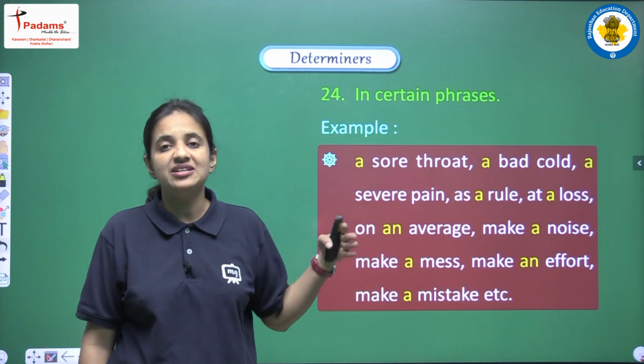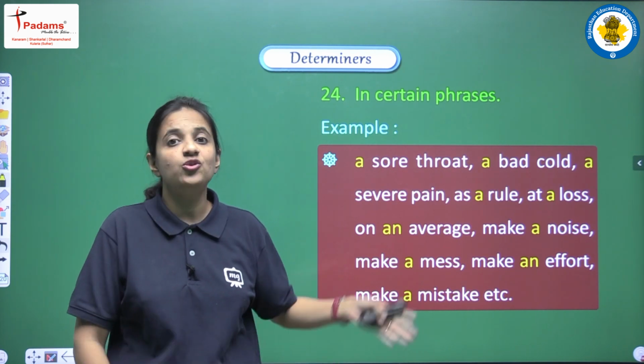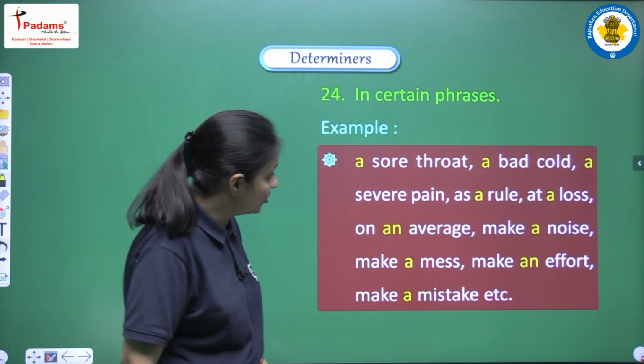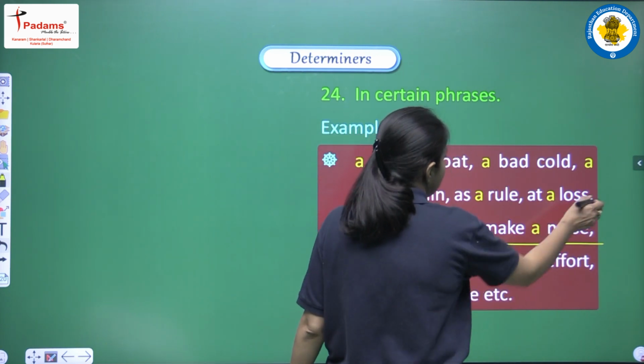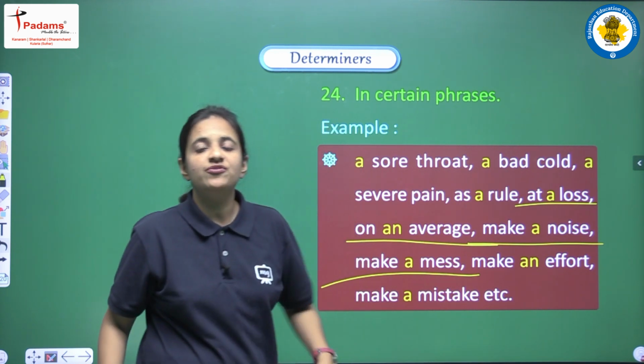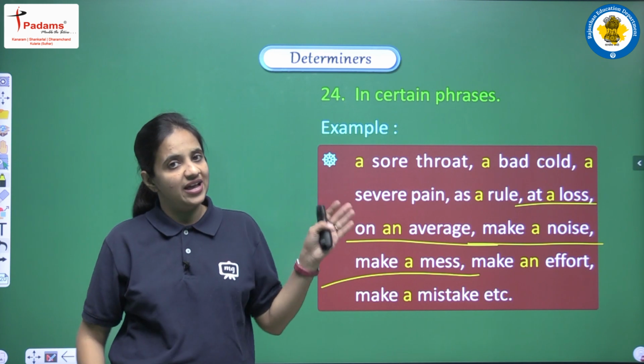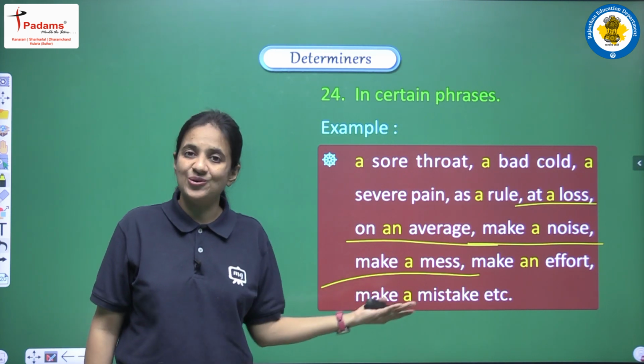If we have these expressions, then we have to use these fixed articles only, like make a noise, at a loss, on an average. These are some of the fixed phrases where we have to use these articles only.